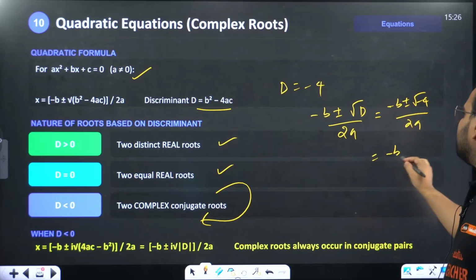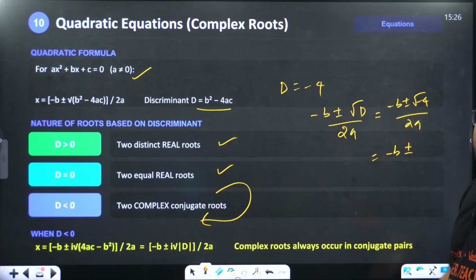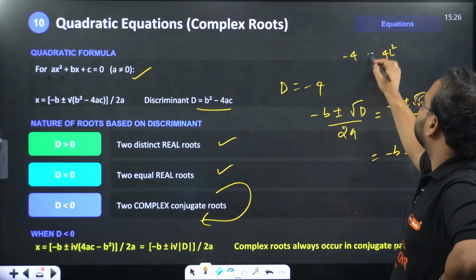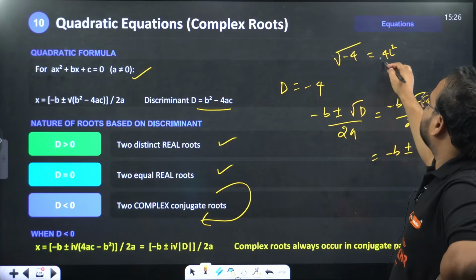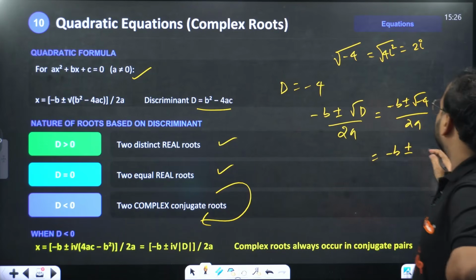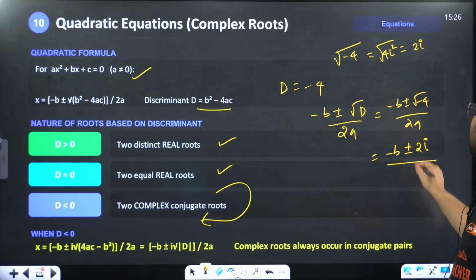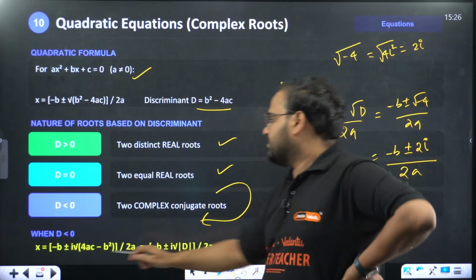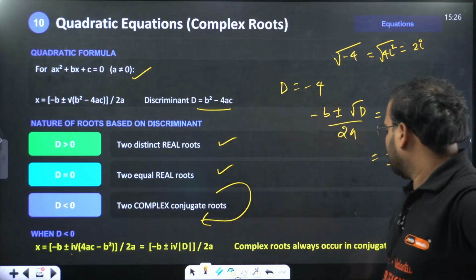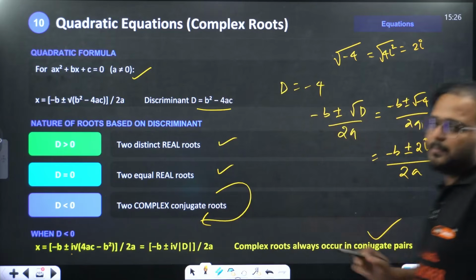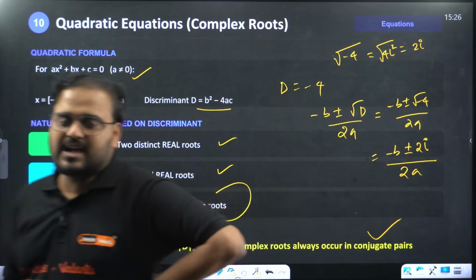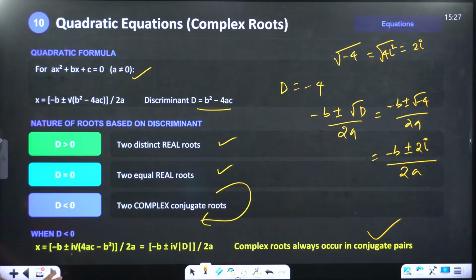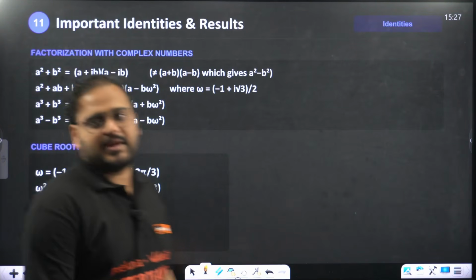You write this as minus b plus minus, so root of minus 4 you cannot find, right? You write minus 4 as 4i square. Now if you take the root, it becomes minus b plus minus 2i upon 2a. That's how it works. You see the i is coming outside, and complex roots are always conjugate pairs. It means if a plus ib is a root, then a minus ib will be the other root of the quadratic equation. So they are in conjugate pairs.